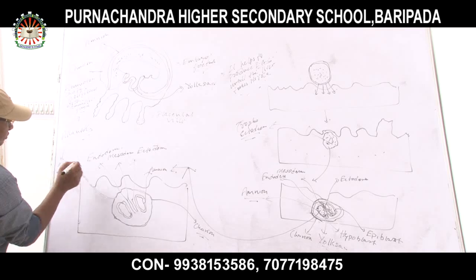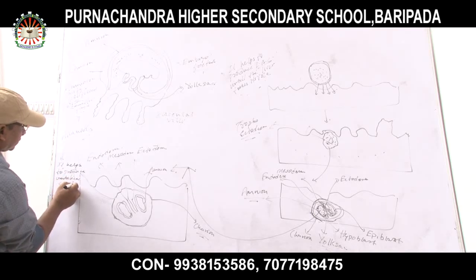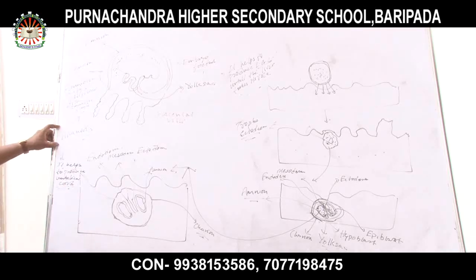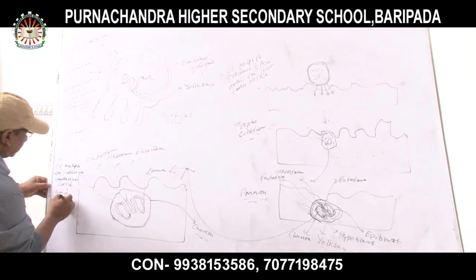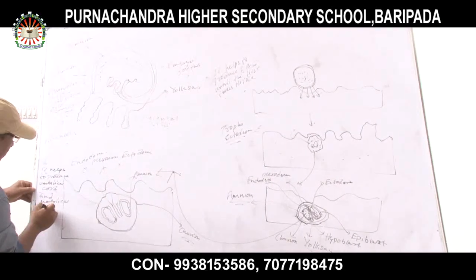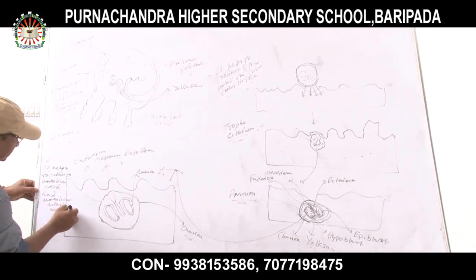It helps to produce the umbilical cord. Which one? Allantois. It helps to produce what? Umbilical cords and umbilical arteries and veins.